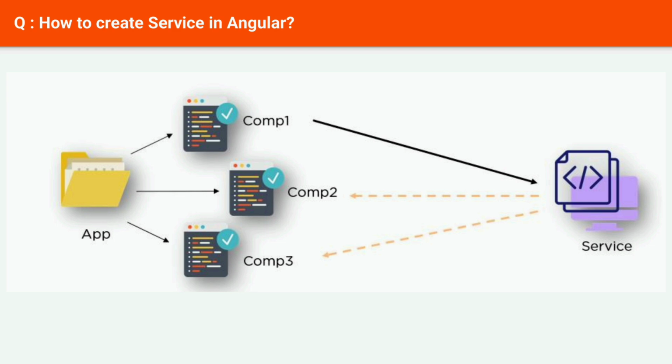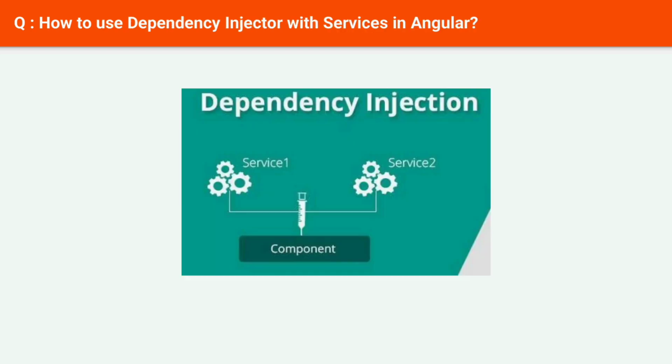Next question: how to use dependency injection with services in Angular. To use dependency injection, every service needs to be registered into the system. Angular provides multiple options to register a service. They are as follows: module injector at root level, module injector at platform level, element injector using providers metadata, element injector using viewProviders metadata, null injector.